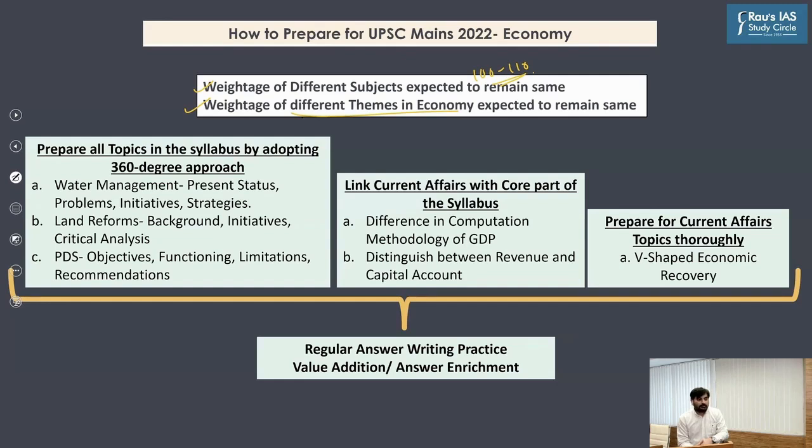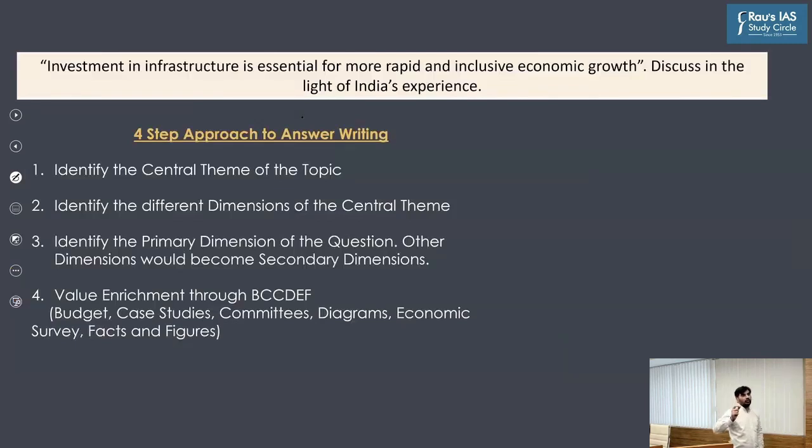I hope we are clear now. So far, first and foremost, we have discussed the GS paper 3. Secondly, we have understood the key takeaways on how we should prepare for next year's mains examination. Now I'm going into the discussion of a particular question asked in this year's mains examination. The question here is: investment in infrastructure is essential for more rapid and inclusive economic growth. Discuss in the light of India's experience.